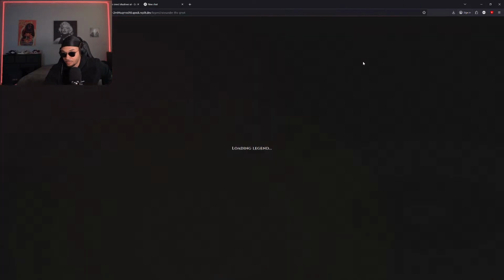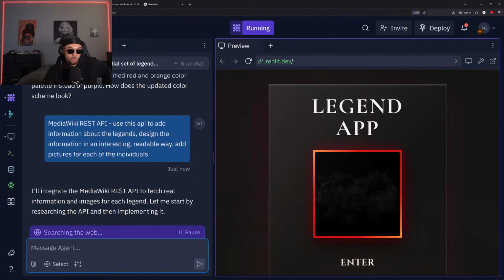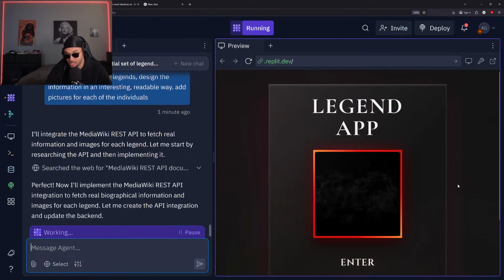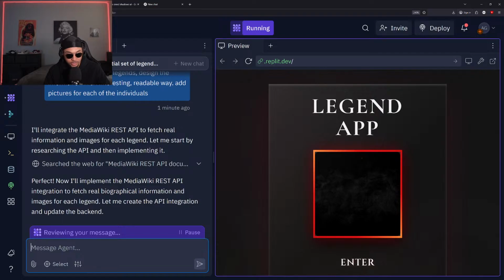And we can get this design looking a lot nicer than it does currently. All right. But it does have a couple quotes in here and everything. This is just generic information it pulled though. So once we get the Wikipedia API in here, it should actually be able to get real-time updated information and add a whole lot more, and design everything in a way that's a lot better to look at. And we're definitely going to need to change the design of this. This is not up to par yet. All right. So implemented the MediaWiki REST API integration. Okay. Looks like that's going smooth and it's just getting that updated for us.